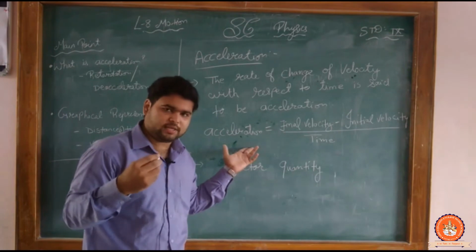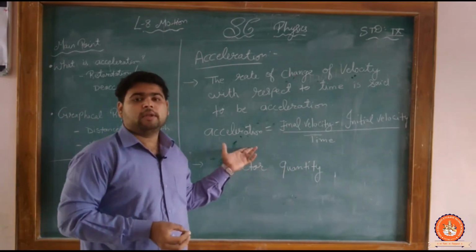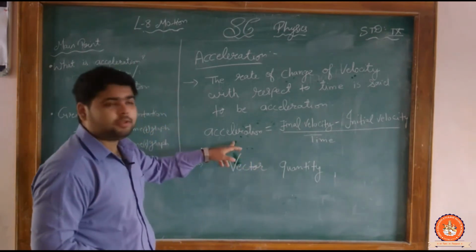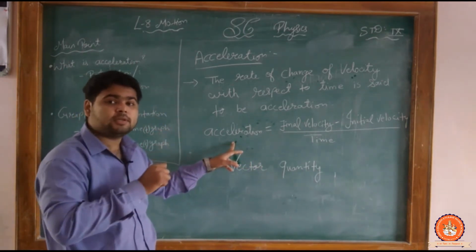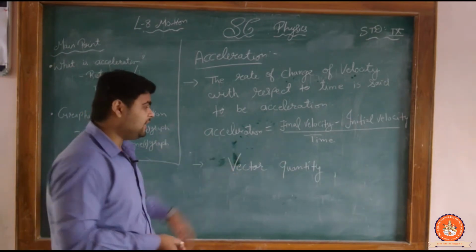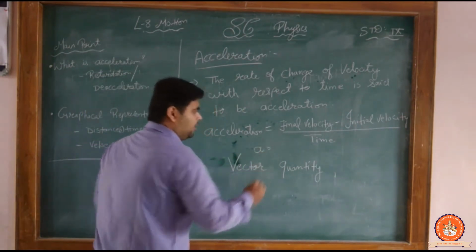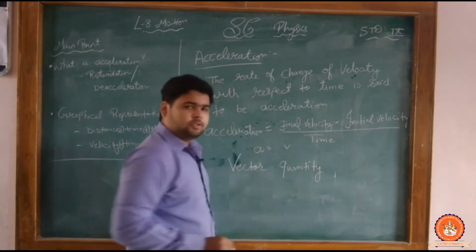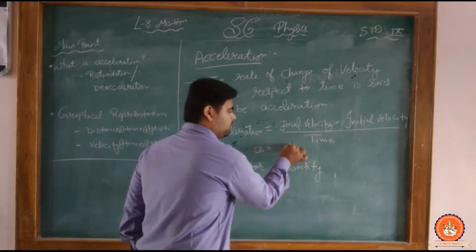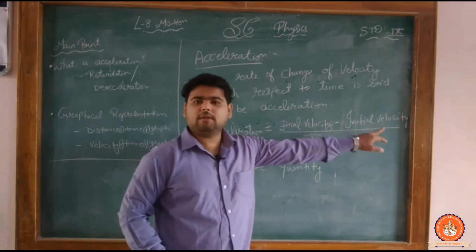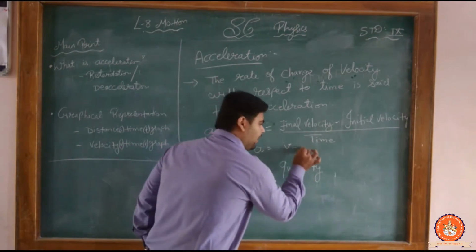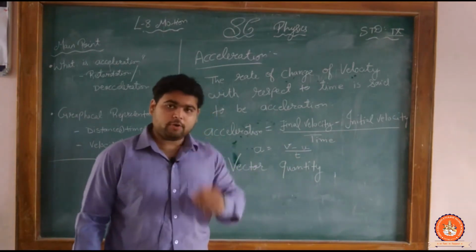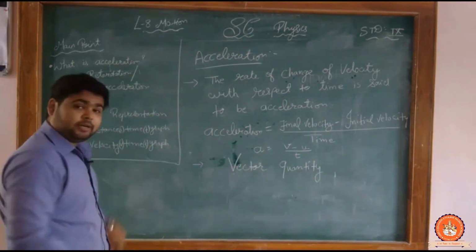How can we shorten it? Or in the exam, if there is no time to write, how can we write it hurriedly? As we studied in the previous class, the acceleration symbol is a. Final velocity is denoted by small v, initial velocity, the starting velocity, is denoted by small u, and time is represented by t. Clear? You got it.